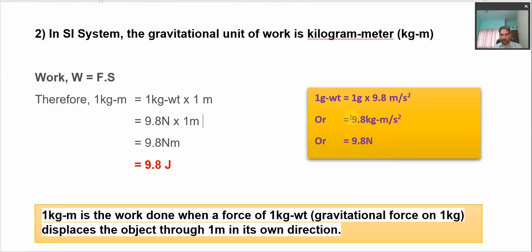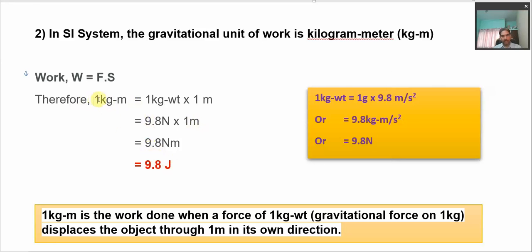Whenever we substitute 1 kilogram weight force, which is equal to 9.8 Newton here, we get the value 9.8 Newton multiplied by displacement of 1 meter. So 1 kilogram meter, the work, is equal to 9.8 Newton meter, which is nothing but joule, 9.8 joule.